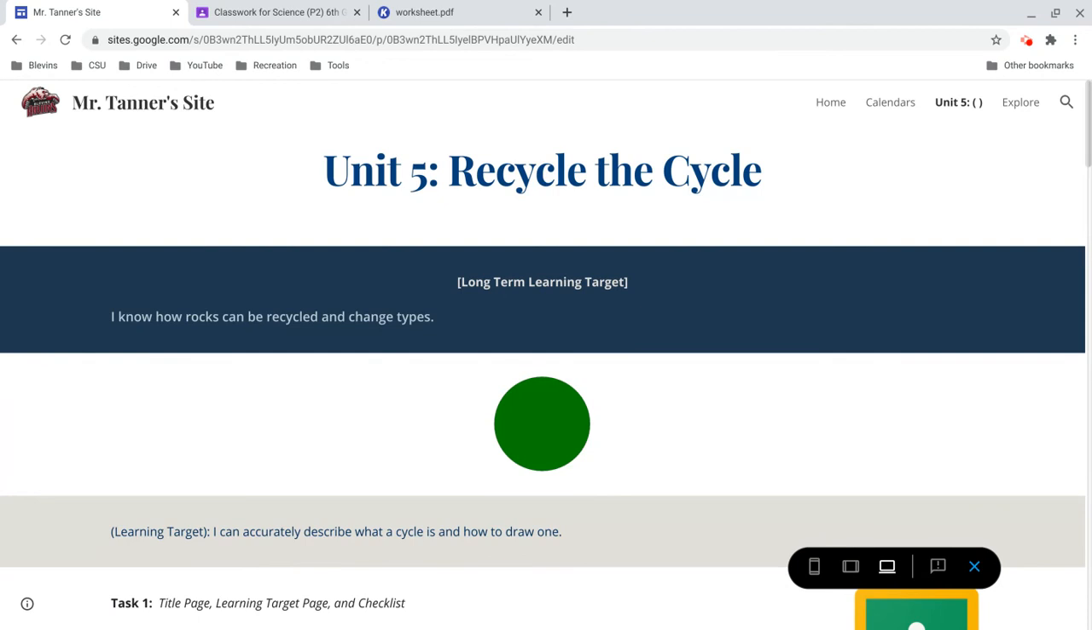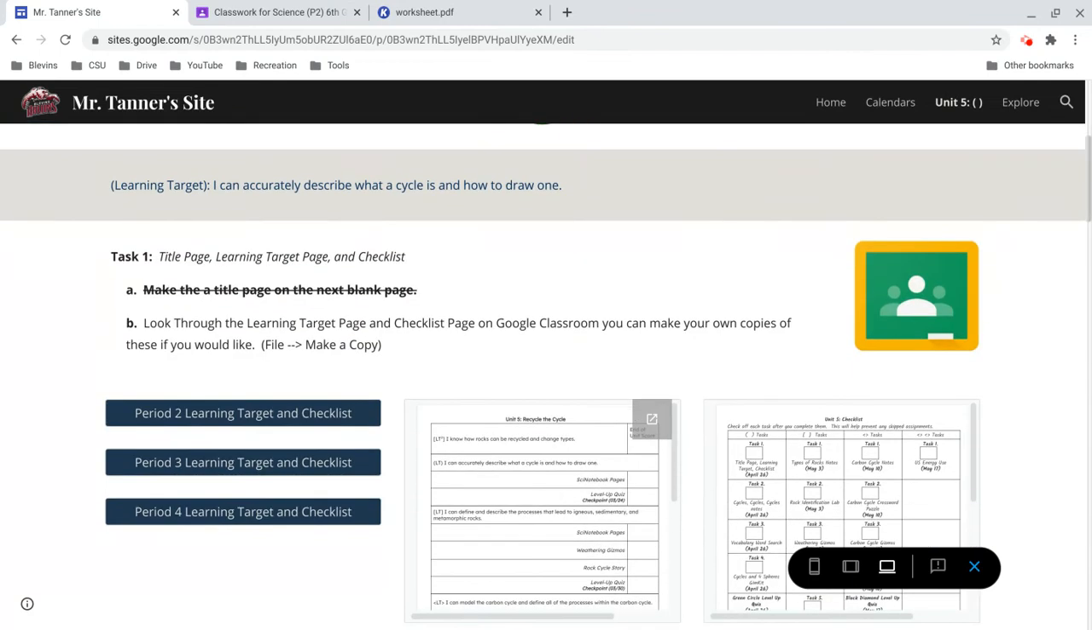So this week, again, all that's due is green circle, and that's where it jumps you to right away. A couple things will be different from when we were working in class. First, since you don't have your notebooks with you, we're not going to be making a title page. That's why I've crossed that section off.